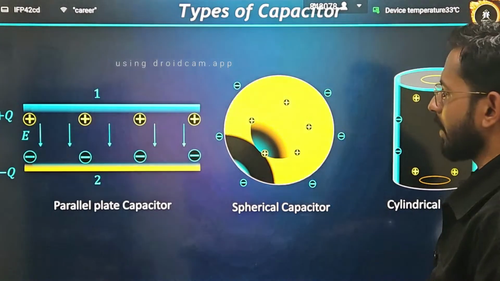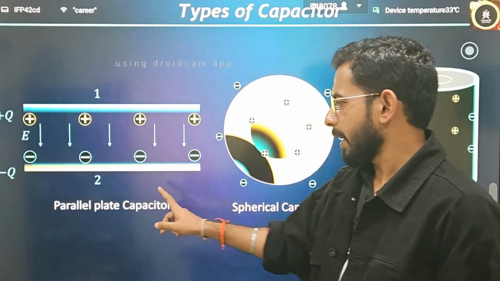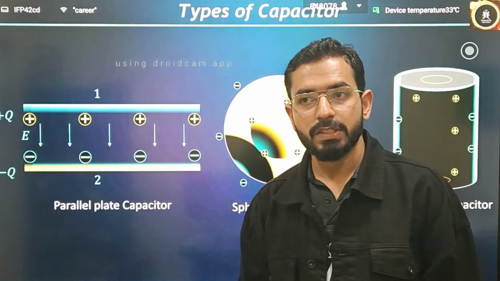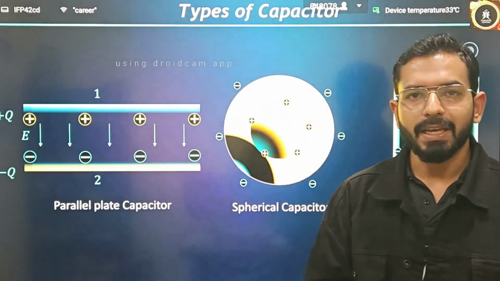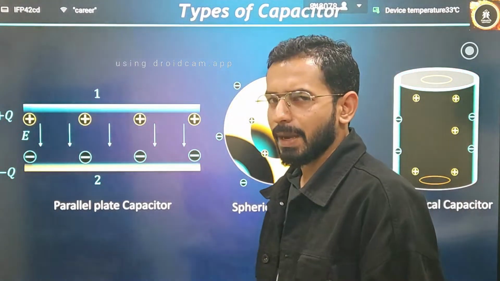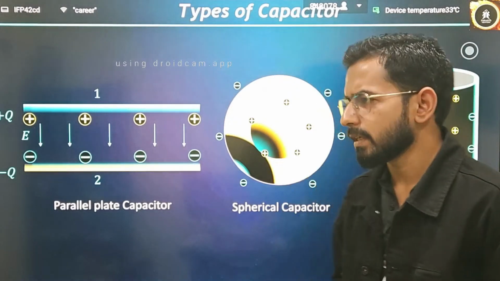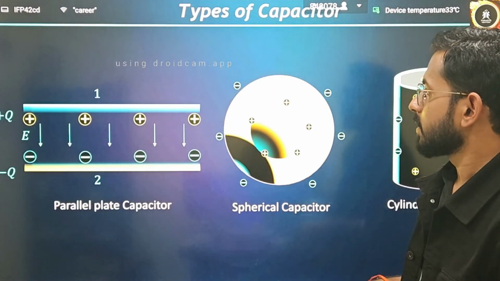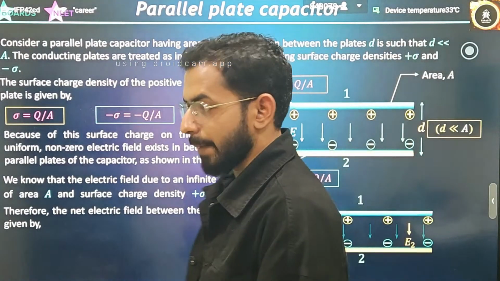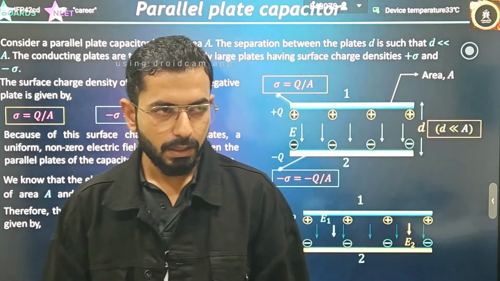Now, types of capacitor. I have already told you there are lots of types of capacitor. Majorly, we are going to focus on the parallel plate capacitor. There is also the spherical capacitor. Already we have seen the capacitance of a spherical capacitor, 4 pi epsilon naught r. And then I will tell you in question form about the cylindrical capacitor also. One JEE Advanced question was also coming on the cylindrical capacitor. We will be discussing all these capacitors. So firstly, let's start from the parallel plate capacitor. What is the capacitance of a parallel plate capacitor? Okay, let's understand.